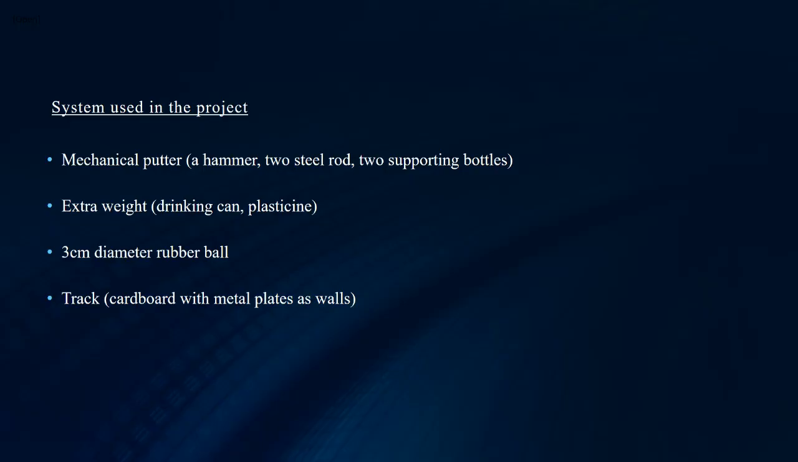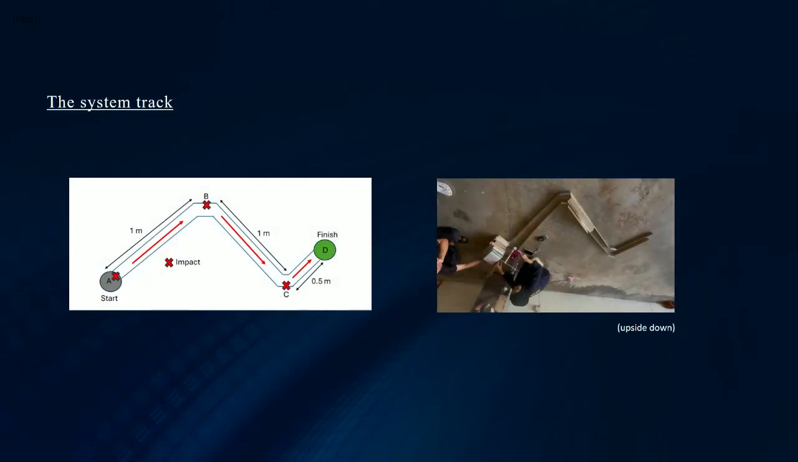For the ball, we use a 3 cm diameter rubber ball, and for the track, we use cardboard with metal plates as the walls. So here is the system track. We made the track based on what is constructed. From A to B, there's a wall, and then from B to C, there's another wall before it reaches D as the finish line. As a result of us building the track, this is our final result as in the right picture.